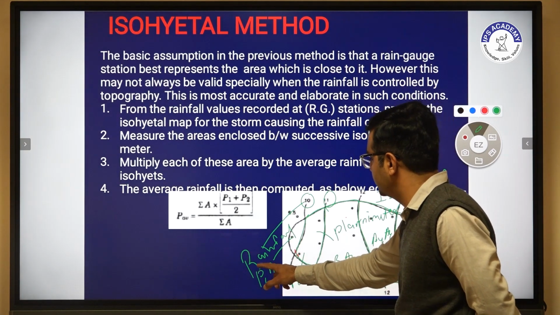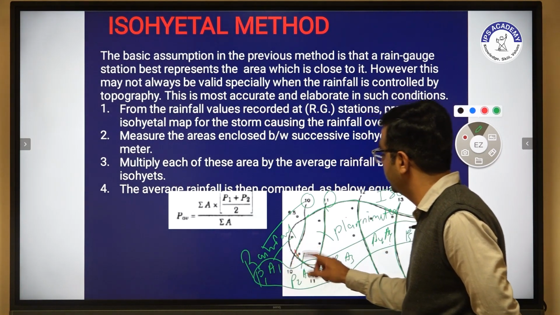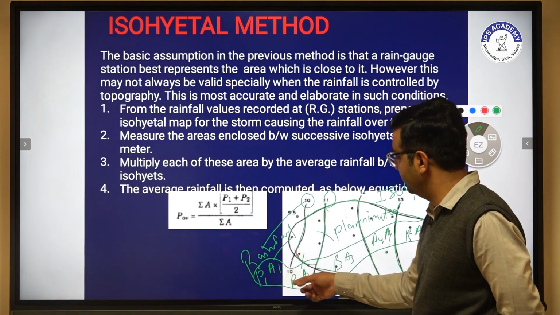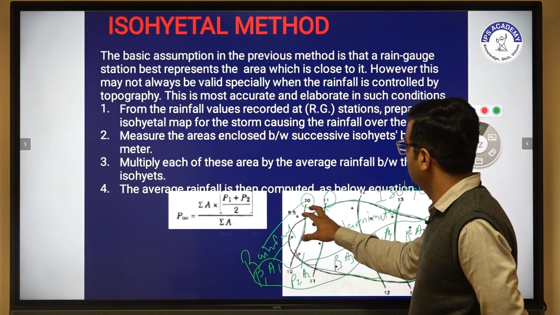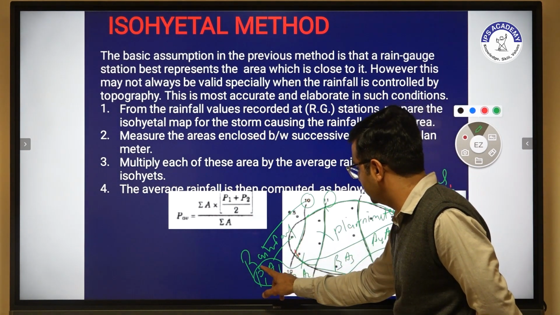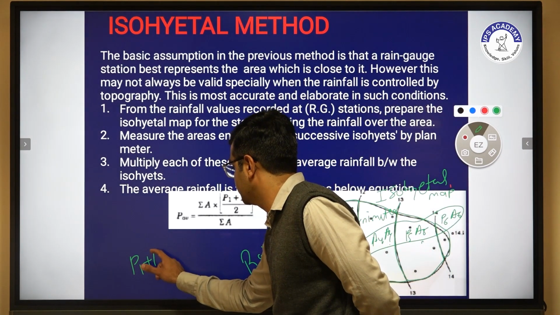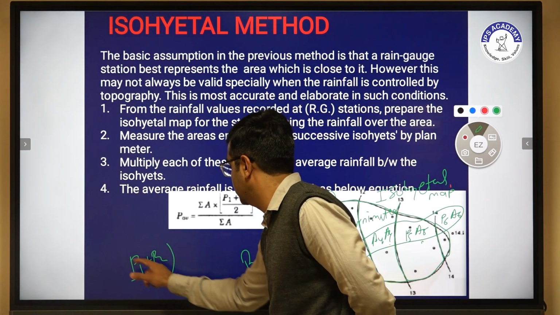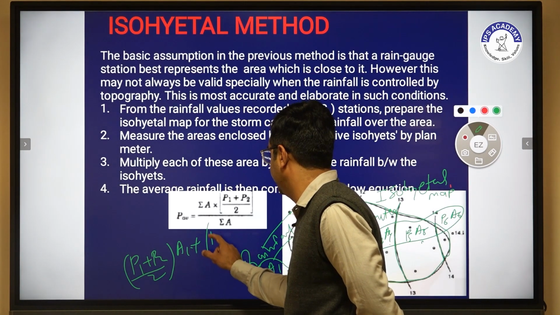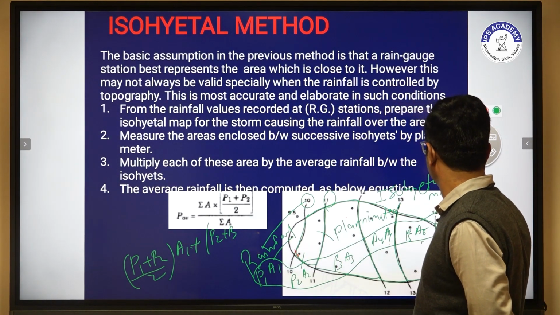If we calculate with the help of the previous method, then we have to take P1A1, but in this method we have to take this precipitation also. So in this formula we have to take P1 plus P2 upon 2 times A1, then plus P2 plus P3, and then go on up to P6.